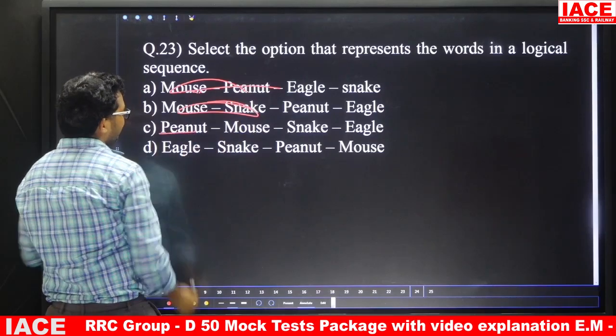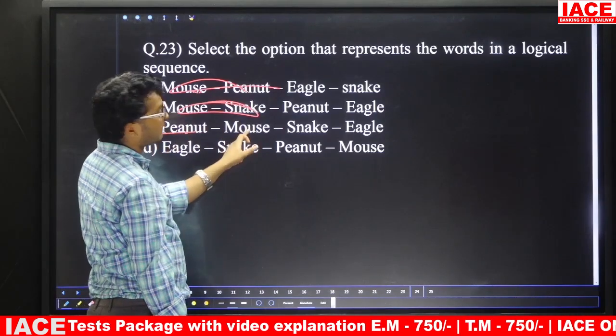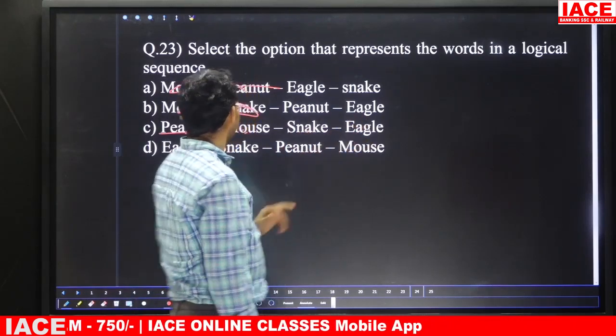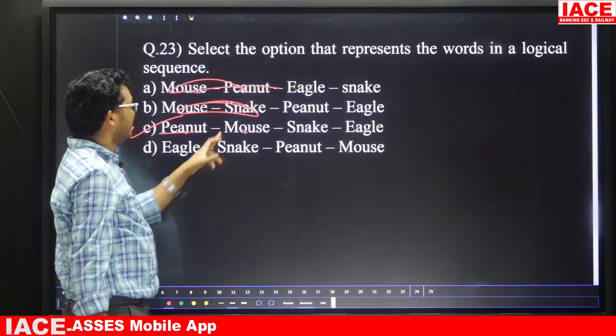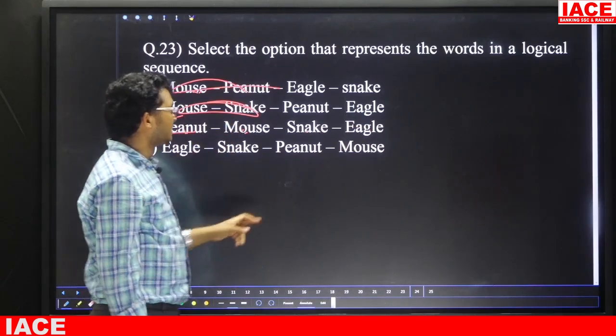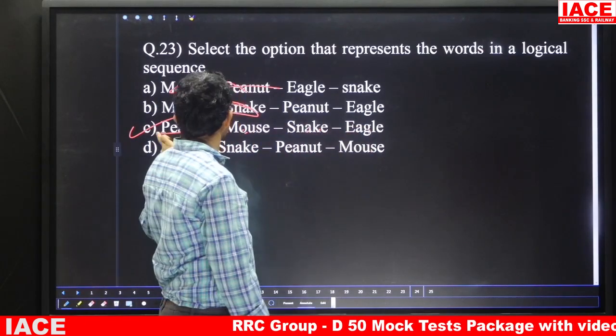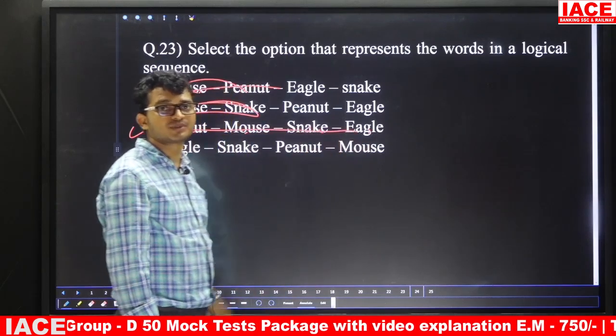So peanut will be eaten by mouse. By eating mouse, snake. By eating snake, here eagle. Yes, this is in the sequence. Friends, mouse will eat peanut. Now snake will eat mouse. Now eagle will eat snake. So this is in the sequence form. So the answer is what? Option C.